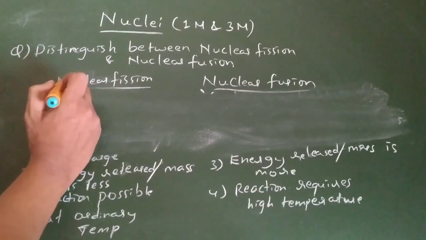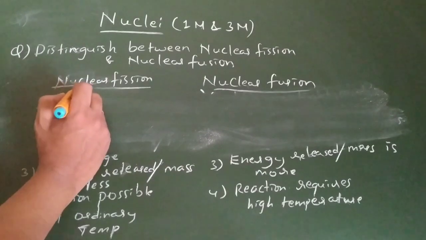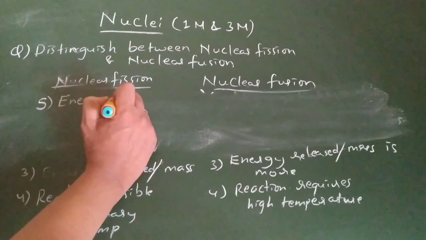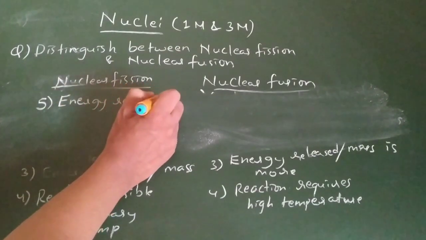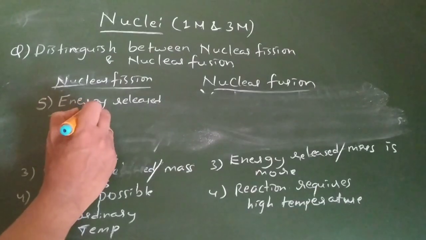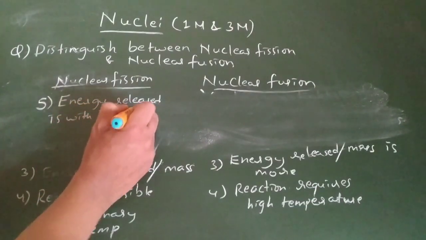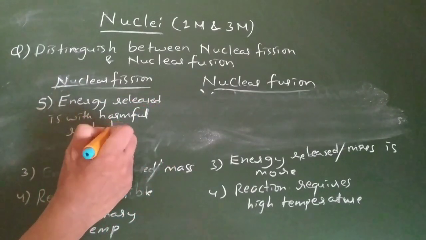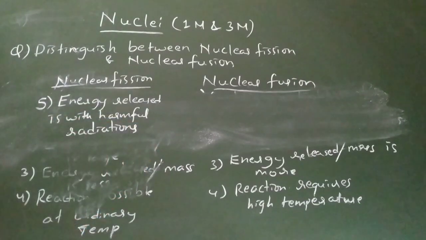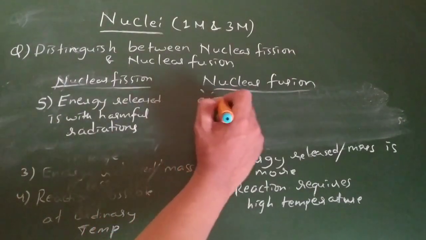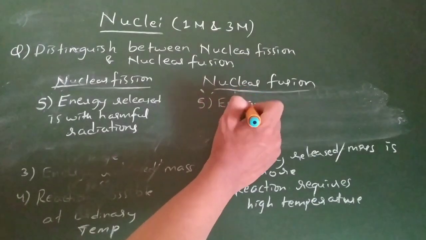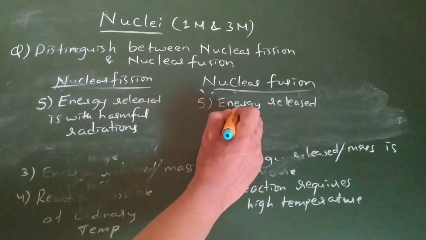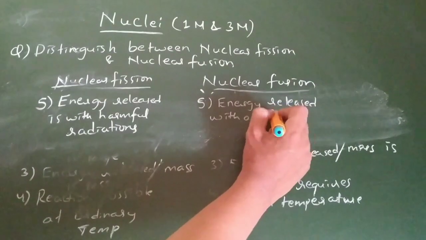In fission, energy is released with harmful radiations. In fusion, energy is released without harmful radiations.